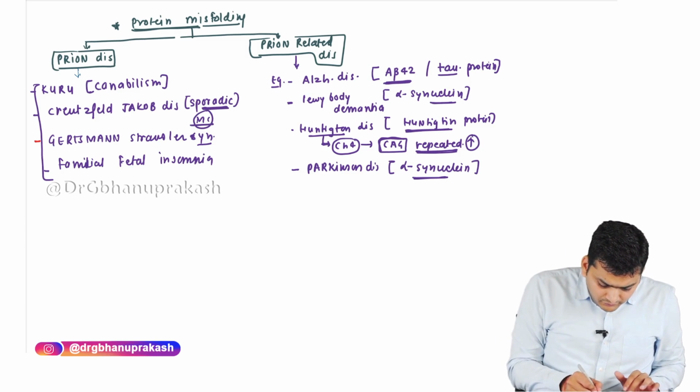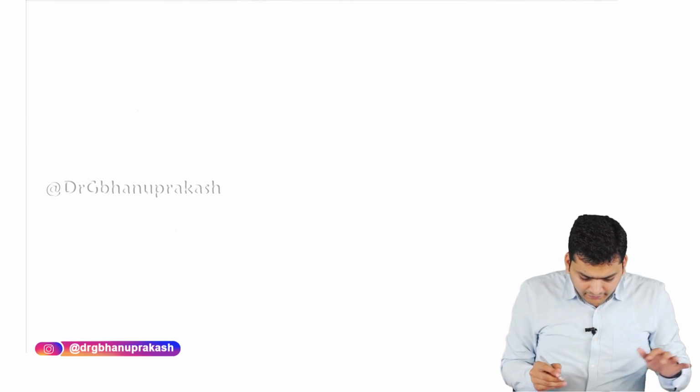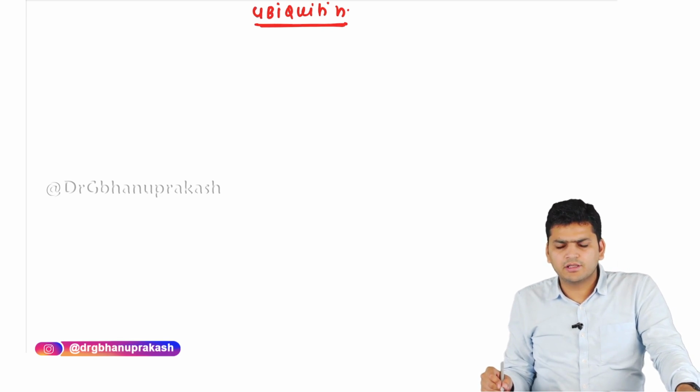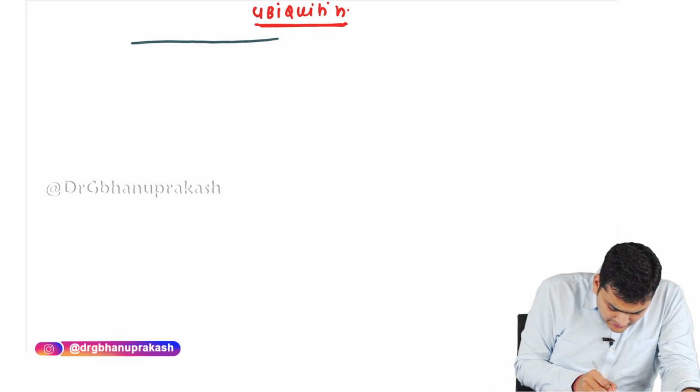Now, the next thing that we should know is something called ubiquitin. Let's understand what ubiquitin is. To make you understand ubiquitin, let's say this is a cell.